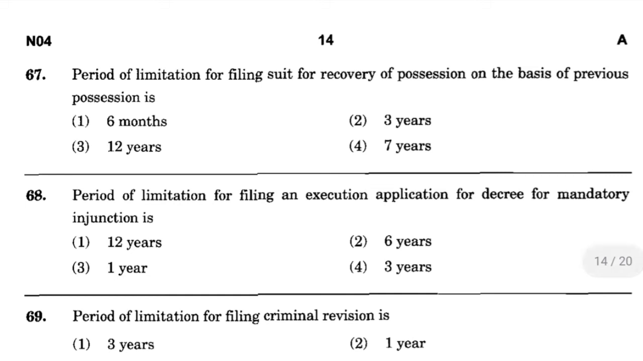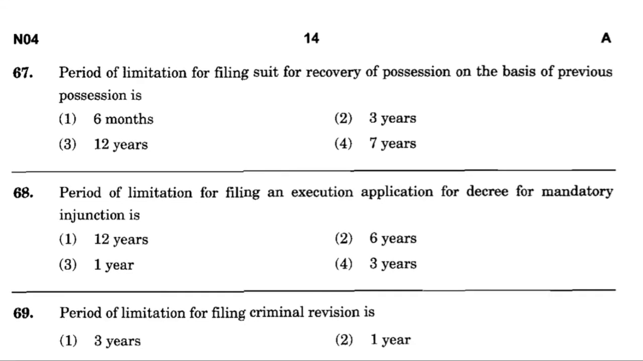Now question number 67. Period of limitation for filing suit for recovery of possession on the basis of previous possession is option number 1, 6 months, option number 2, 3 years, option number 3, 12 years, option number 4, 7 years. And the correct answer is option number 1, 6 months. On the basis of title it's 12 years and on the basis of possession it is 6 months.